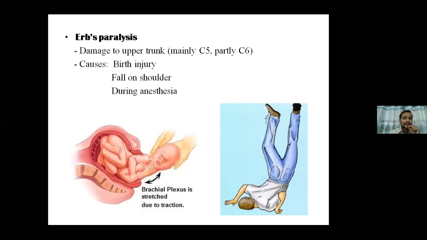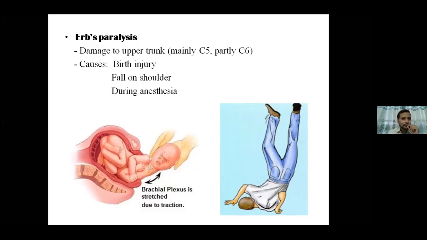And this is the way in which a person falls from height on its shoulder. So you can make out this portion is going to get stretched again like this. So the distance between the neck and the shoulder is going to increase, and this traction is going to stretch the nerve fibers, ultimately leading to their tearing. So these are the two traction injuries which can take place in Erb's paralysis.